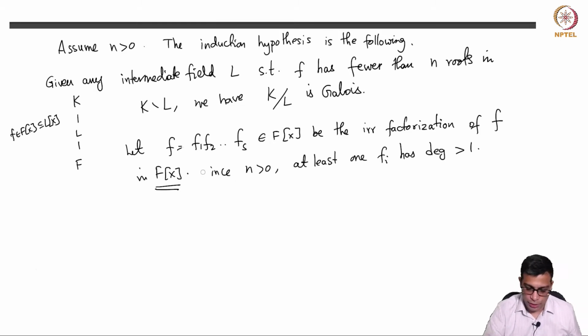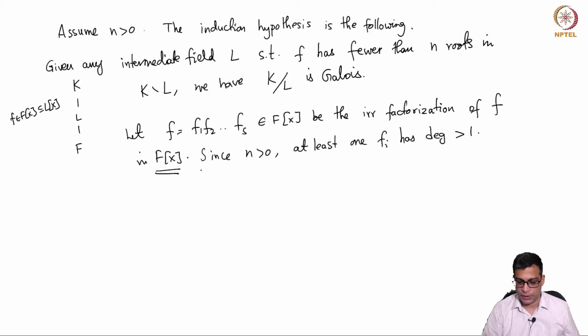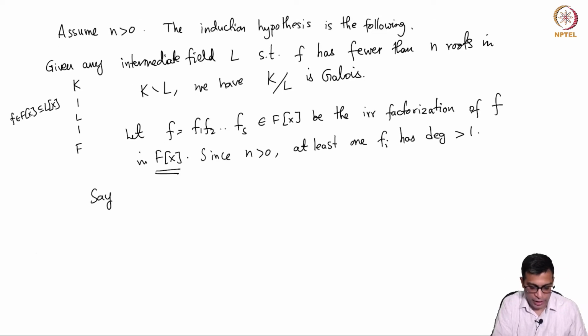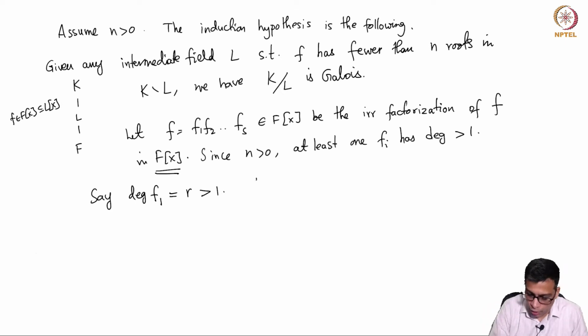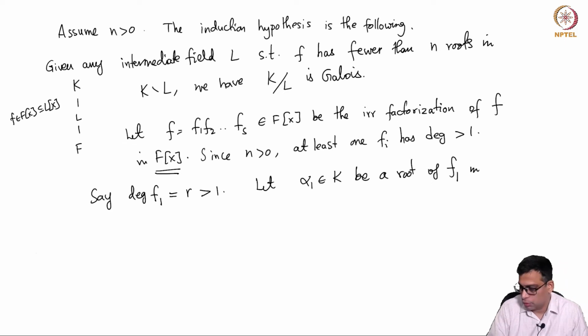So now we are assuming n is not 0, so that means fi is at least one, fi has positive degree. So we might as well assume without loss of generality that f1 has degree r, which is strictly more than 1. Okay, now let alpha 1 in K be a root of f1 in K, so that means alpha 1 is in K.